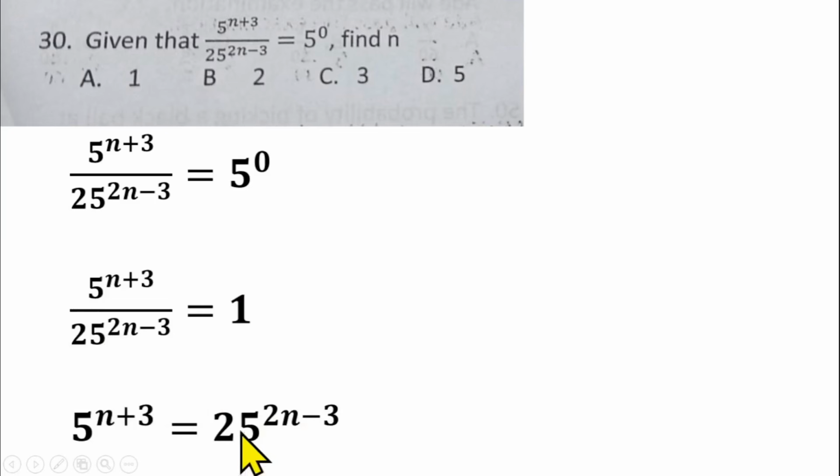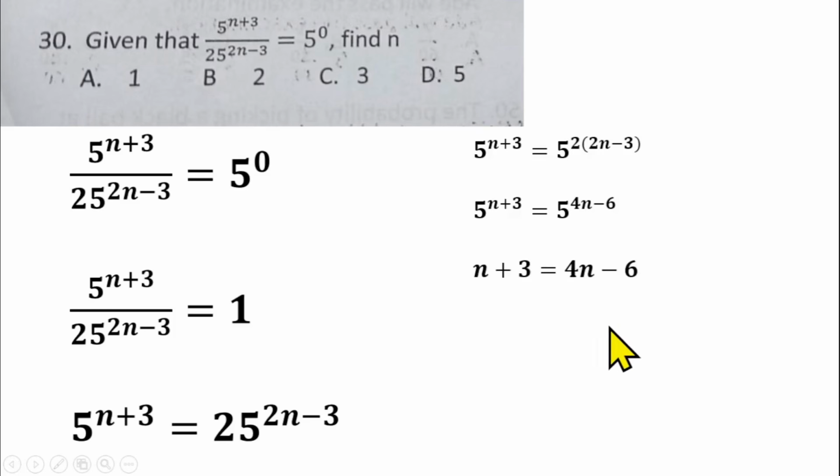That gives us this. So you can now change 25 to index form so that it will have the base of 5. That should give us 5 raised to the power 2. So we have 5 raised to the power n plus 3 equals 5 raised to the power 2 into bracket 2n minus 3. If you expand the bracket here, you have 5 raised to the power n plus 3 equals 5 raised to the power 4n minus 6. Then the base can take care of the base. You have n plus 3 equals 4n minus 6.